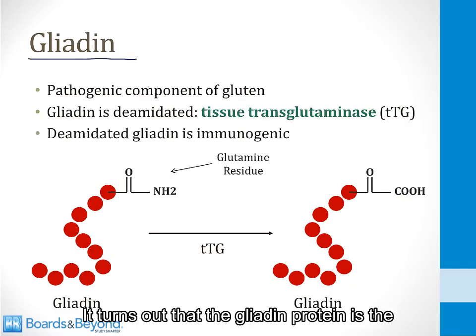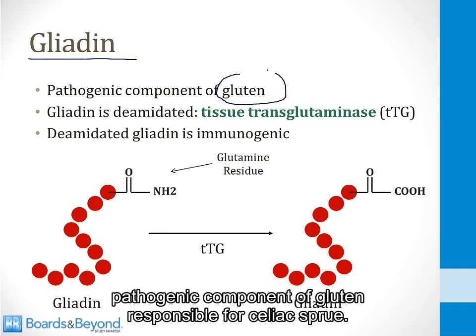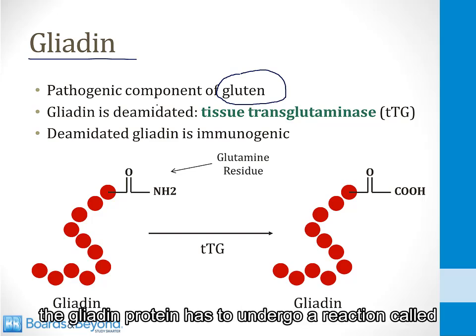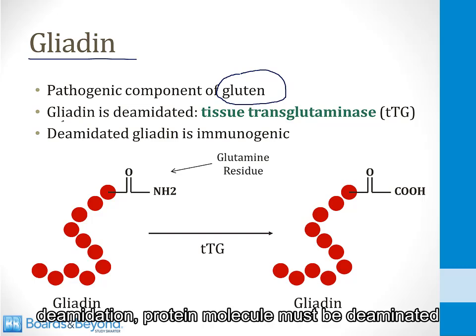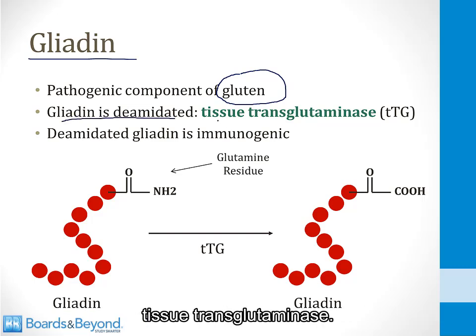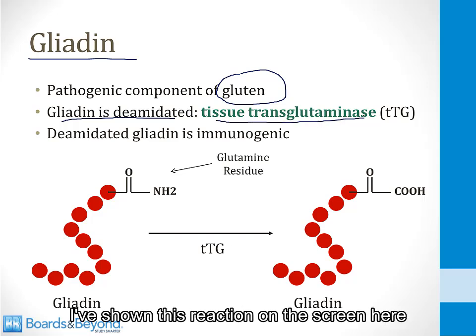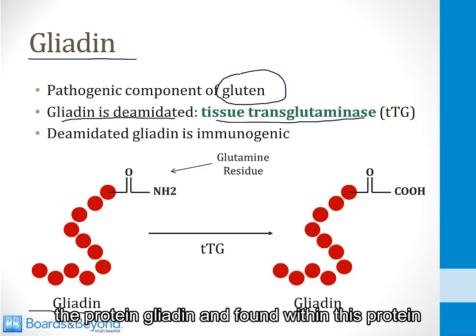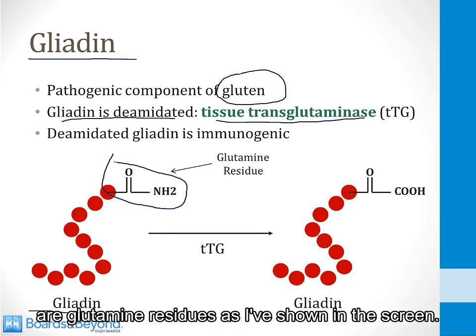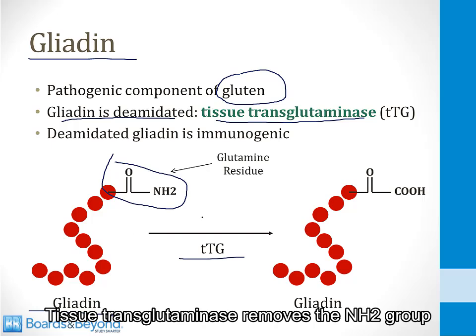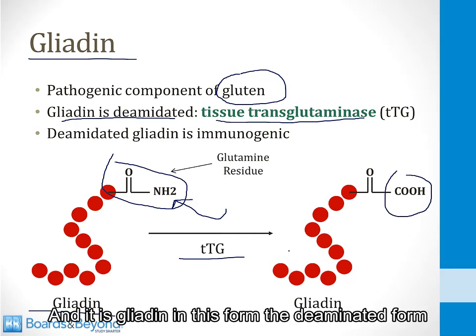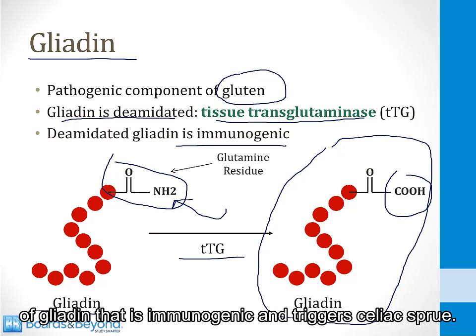It turns out that the gliadin protein is the pathogenic component of gluten responsible for celiac sprue. And in order to be pathogenic, the gliadin protein has to undergo a reaction called deamidation. The protein molecule must be deamidated, and the enzyme that does this is called tissue transglutaminase. I've shown this reaction on the screen here to help you remember it. On the left side of the screen is a depiction of the protein gliadin. And found within this protein are glutamine residues, as I've shown on the screen. Tissue transglutaminase removes the NH2 group, that's called the deamidation reaction, and converts it to a COOH group. And it is gliadin in this form, the deamidated form of gliadin, that is immunogenic and triggers celiac sprue.